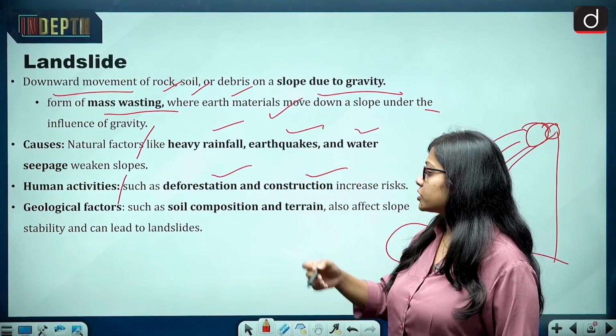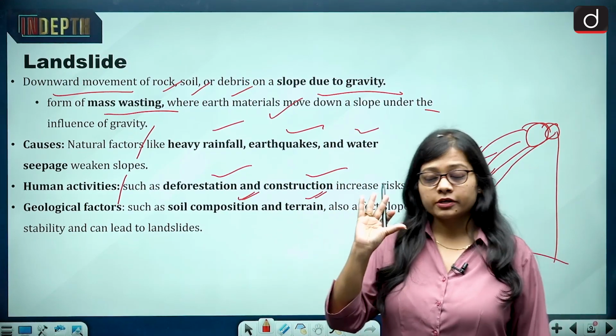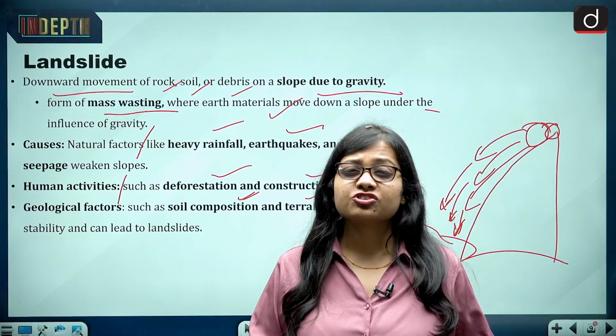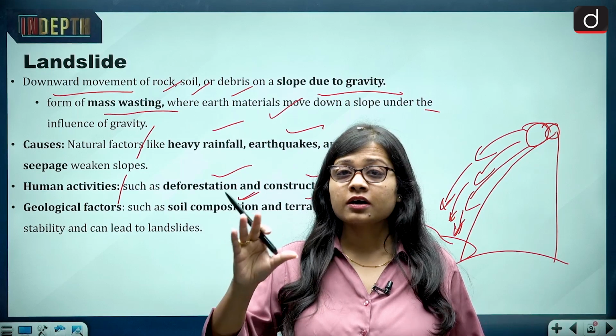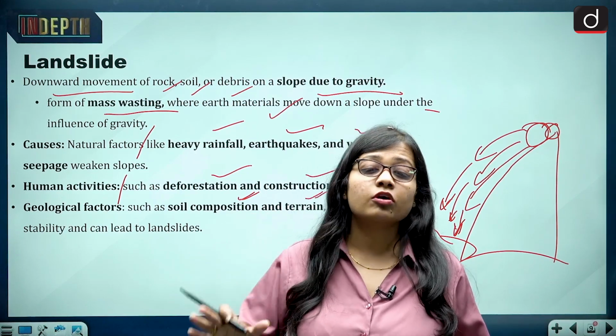Then there are geological factors such as soil composition and terrain. It deals with the stability of the slope, and if construction is done when the study of the slope has not been done in the proper way, then that also causes landslide.